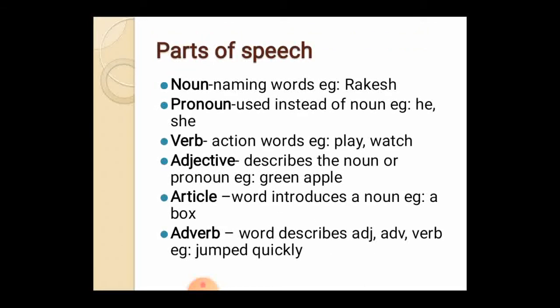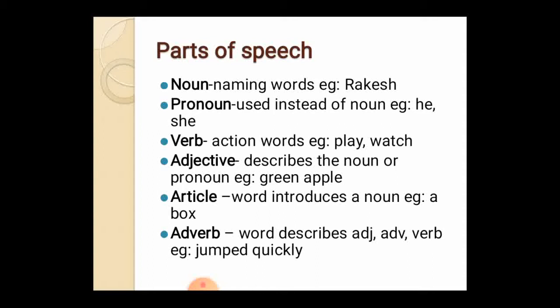Parts of speech include noun. A noun is nothing but a naming word. Whatever things, objects, man, men, everyone which has a name is called a noun. For example, Rakesh is a name given to a boy, so it is a noun.